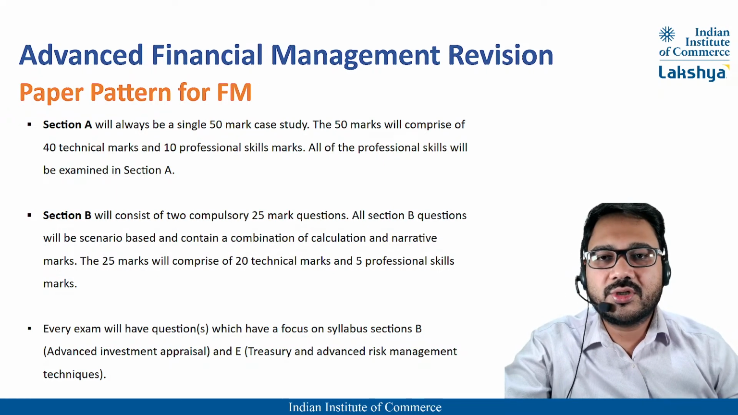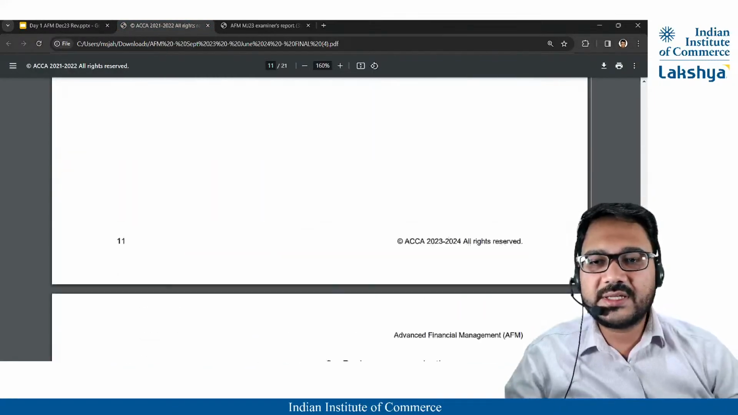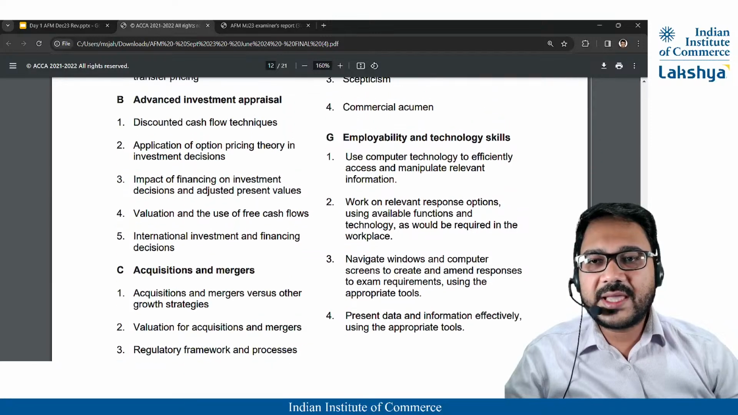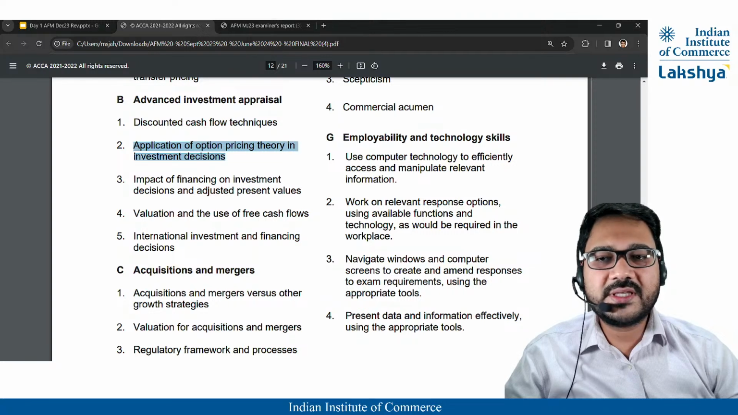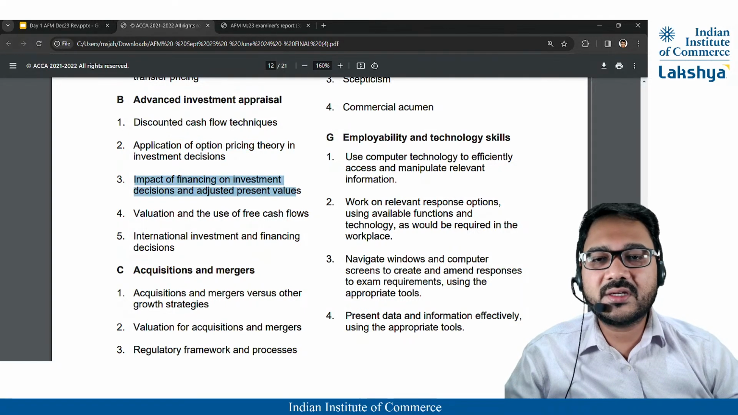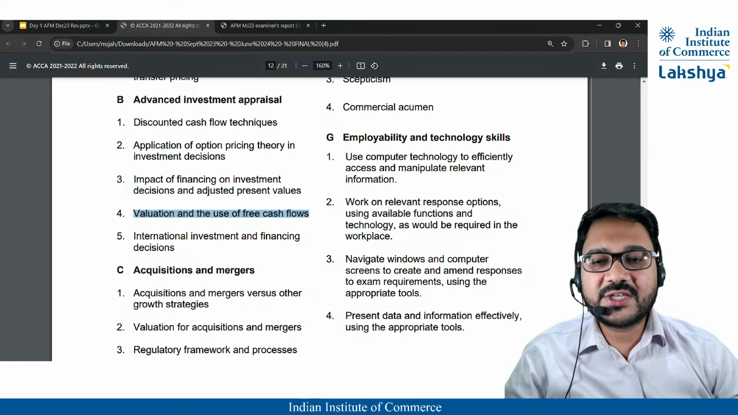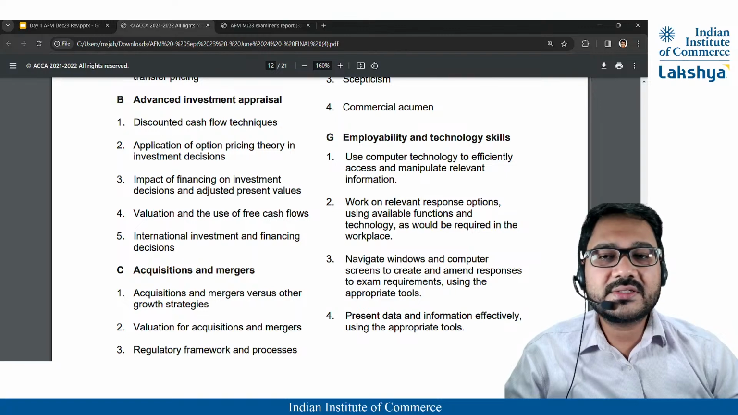So what do these topics include? B has your discounted cash flow techniques. It has applications of option pricing in investment decisions, so your real options majorly. Then the impact of financing on investment decisions and APV, valuation and use of free cash flows, and international investment and financing decisions. These are the topics covered in syllabus section B.